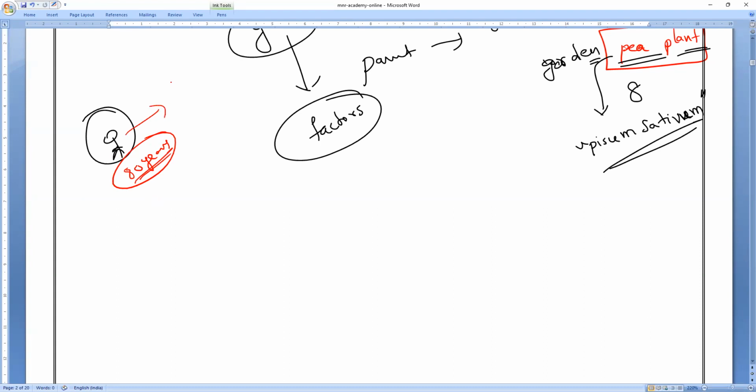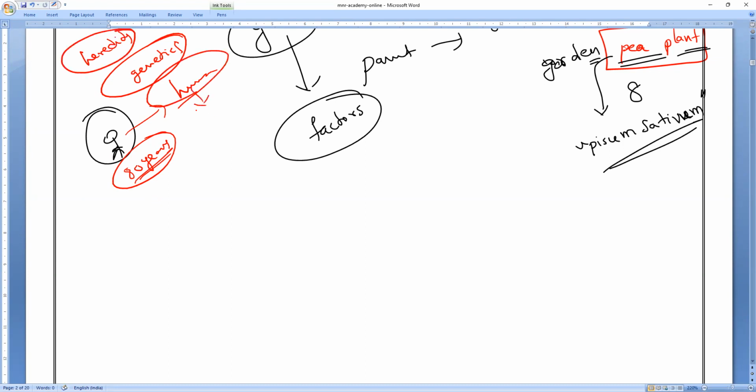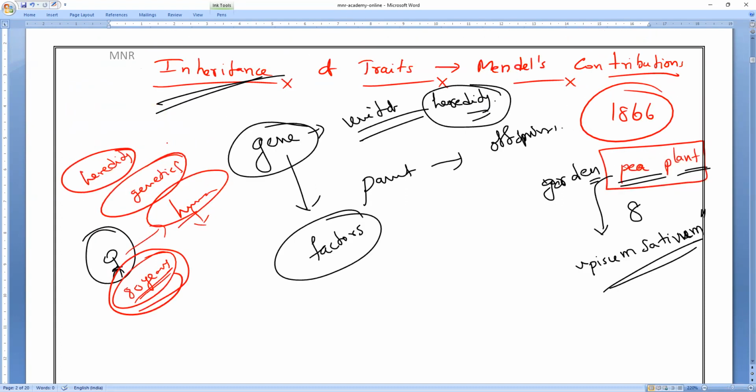Suppose I have chosen humans to study genetics, inheritance and the properties of heredity. It means I am going to experiment on humans. Now tell me, over a period of your lifespan, how many generations can you study?